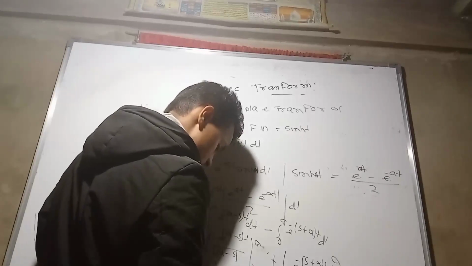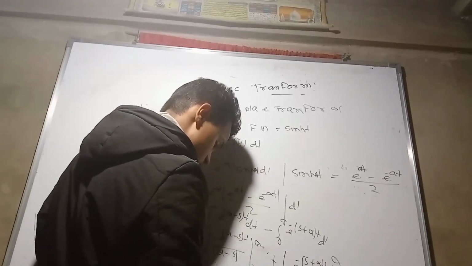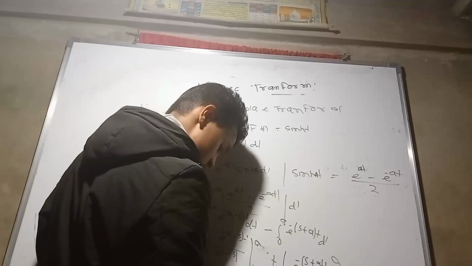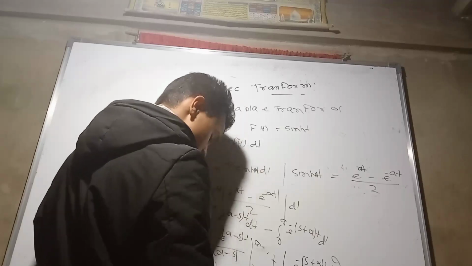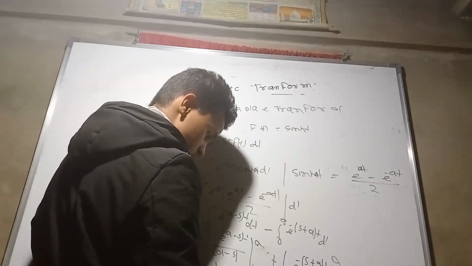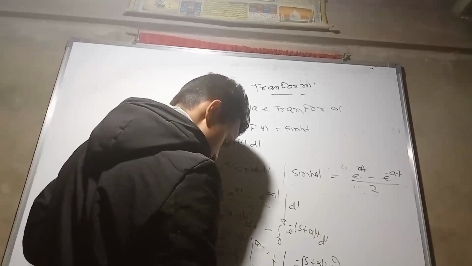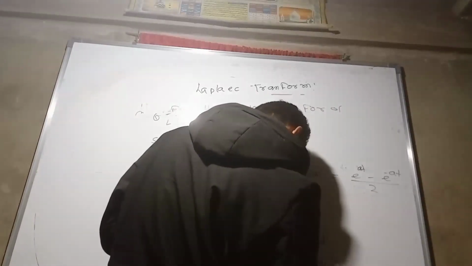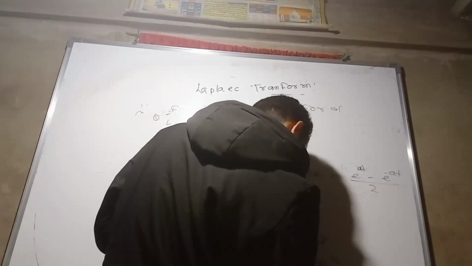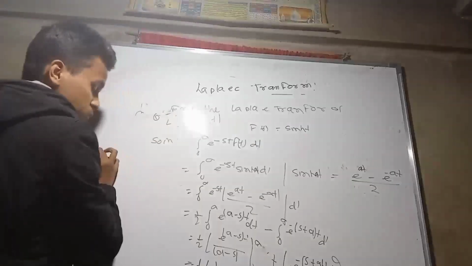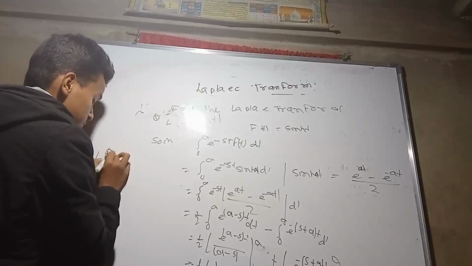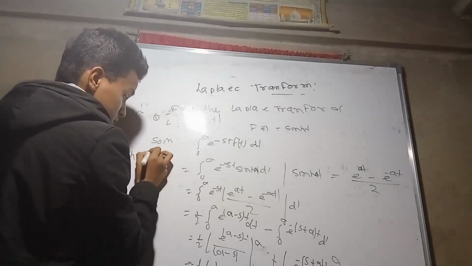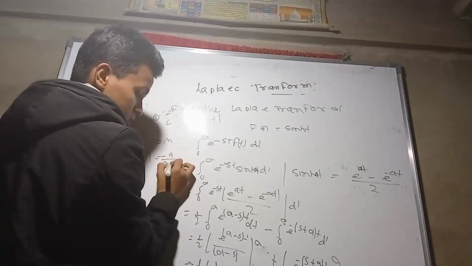Now that is our 1 by 2. What will we get? s squared minus a squared in the denominator. So s plus a minus a plus s, and the s cancels. So that is our result: a upon s squared minus a squared. So the Laplace transform of sine hyperbolic at equals a upon s squared minus a squared.